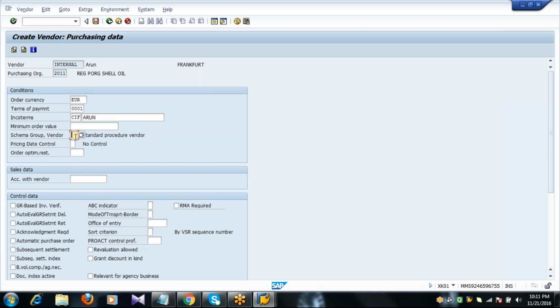There is no discount. Suppose if I create a PO to the vendor C, he is not giving any discounts, any tax, straight away net price. So conditions vary from supplier to supplier if you want to purchase the material. Therefore, this schema group vendor will control these parameters.